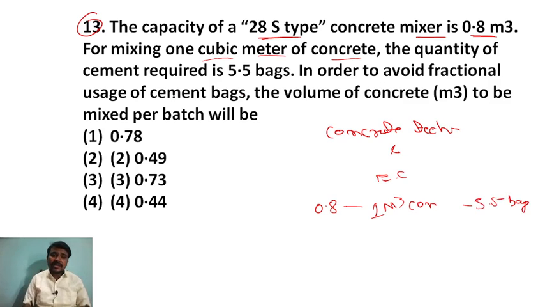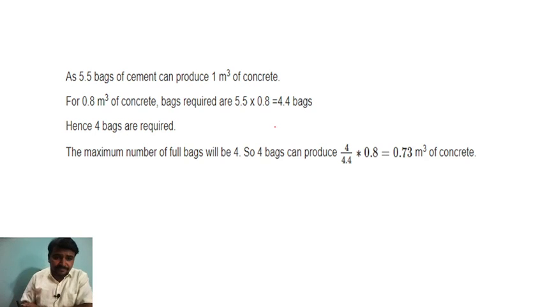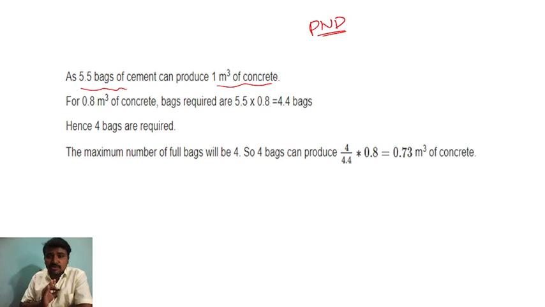In order to avoid fractional usage of cement bags, the volume of concrete in meter cube to be mixed per batch will be? Let me tell you, this question has already been asked in PWD also, with the same data repeated. 5.5 bags of cement can produce 1 meter cube of concrete, as given in the question. But for 0.8 meter cube of concrete, how many bags are required?